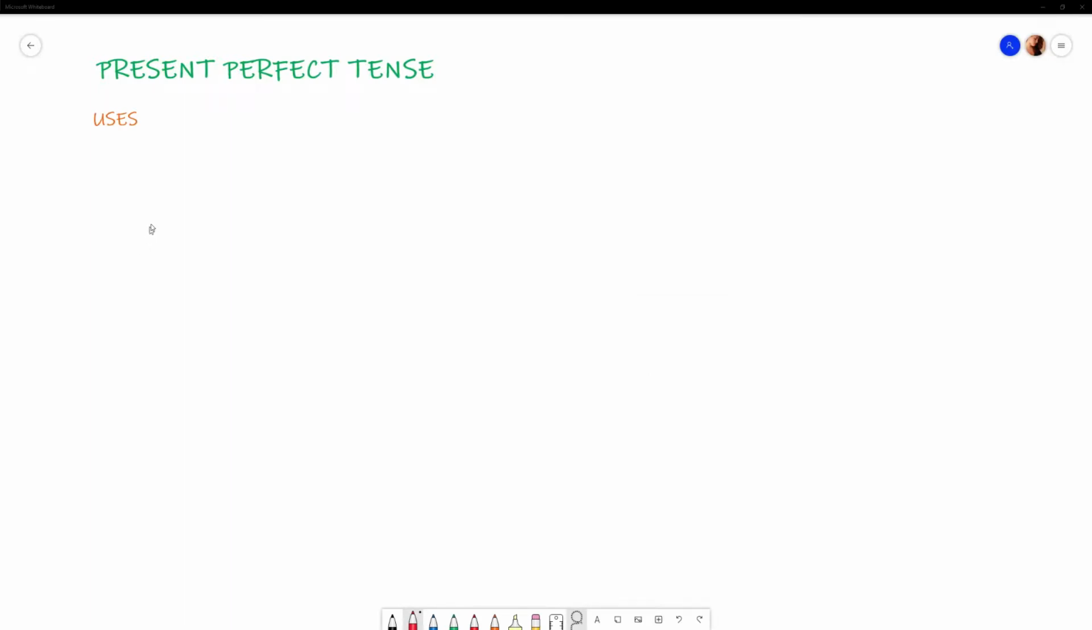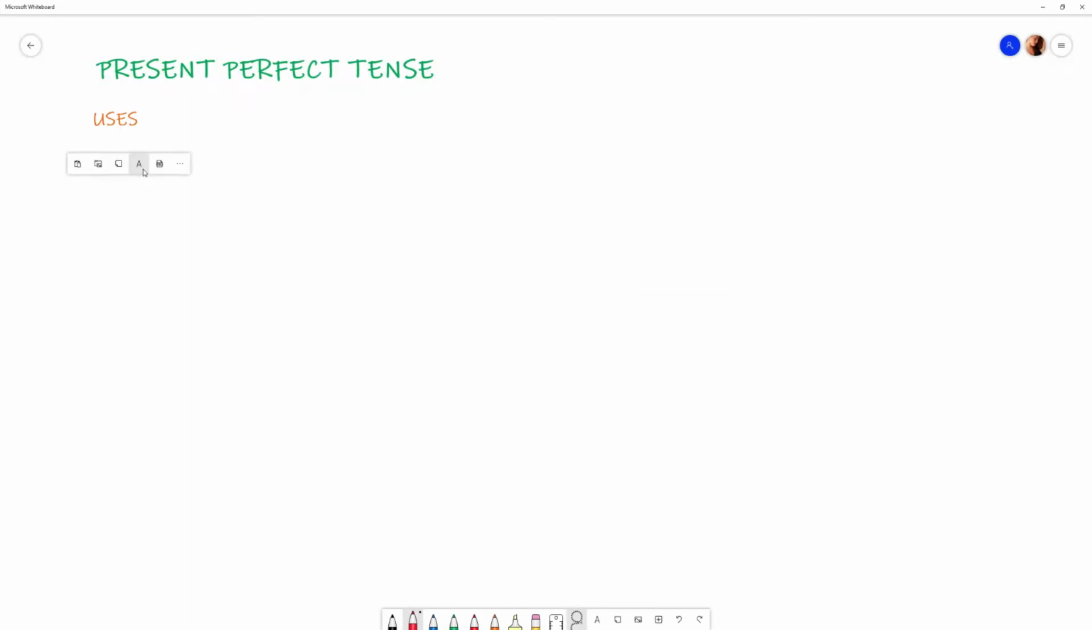Hello guys, so today we are going to talk about the present perfect tense. We're going to talk about the uses of the present perfect tense. Okay, so when do I use the present perfect tense?